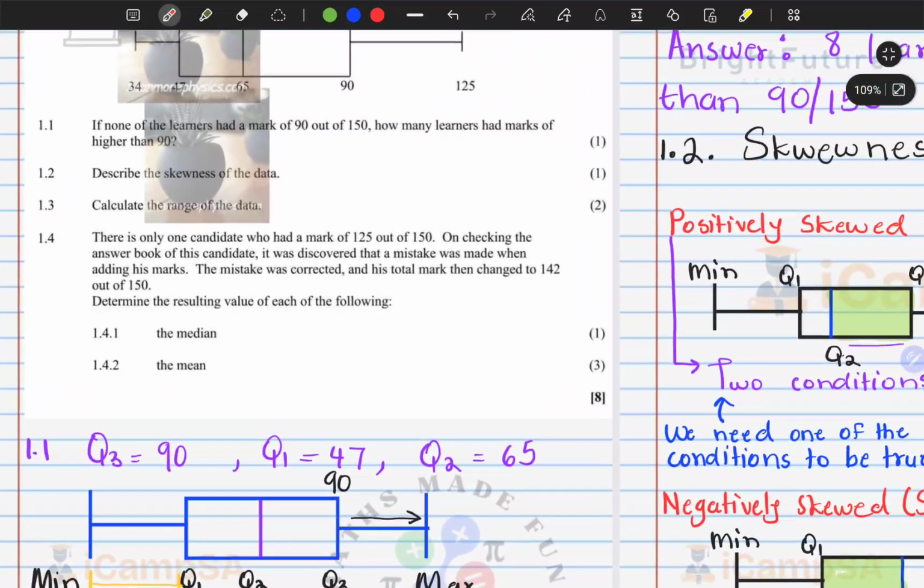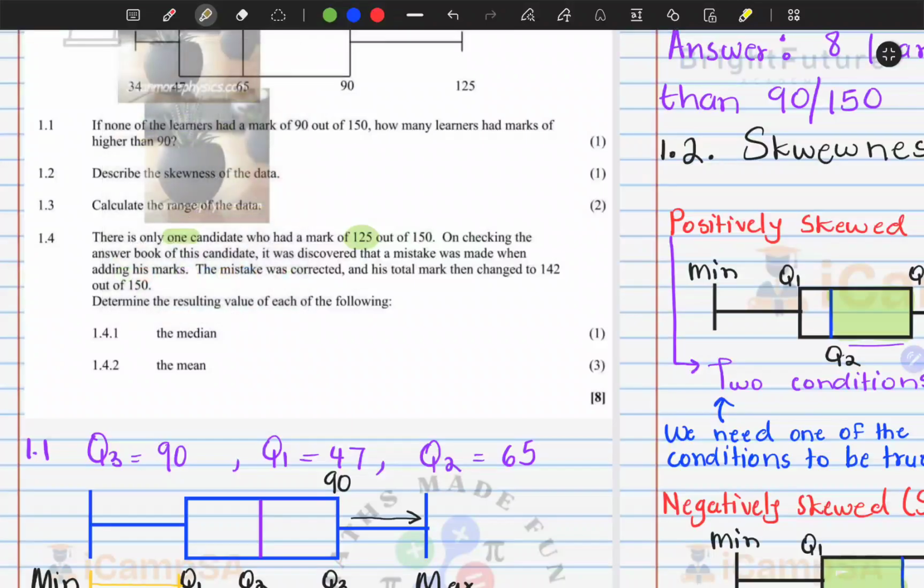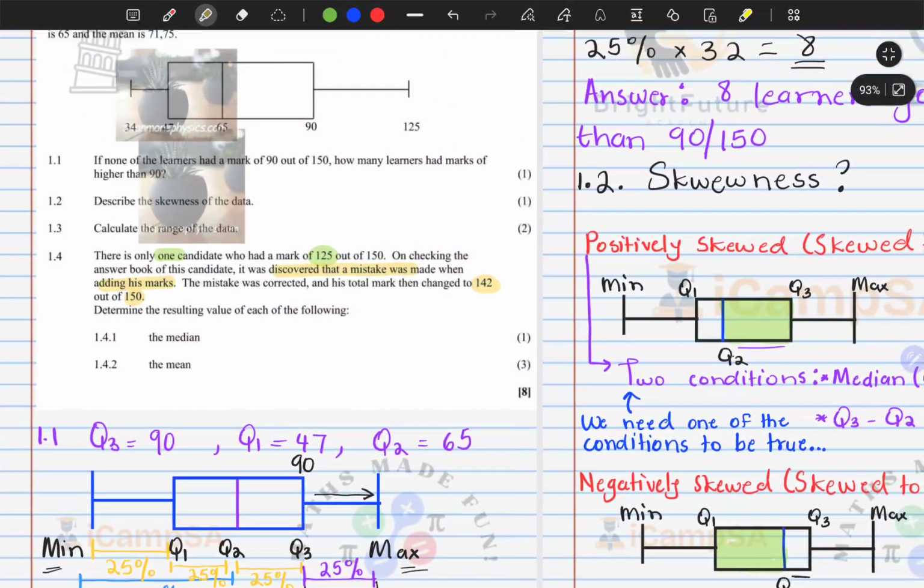So let's have a look at what they are saying. There is only one candidate who had a mark of 125 out of 150. On checking the answer book of the candidate, it was discovered that a mistake was made when adding his marks. The mark was corrected and it was changed to 142 out of 155. So his mark was increased. It was at 125 and then he went to 142.